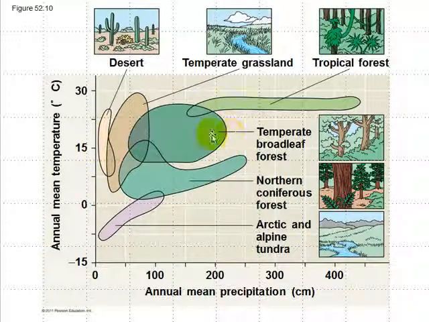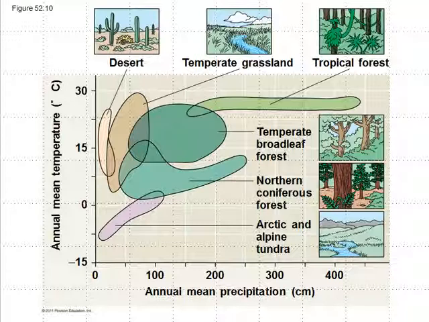So it's not just temperature that has a big effect, but look at the annual rainfall. You can see that the forest requires a fairly large amount of rainfall. The grassland generally gets less, and of course the desert gets even less. So not only is it temperature, but it's also the amount of precipitation and when that precipitation comes.